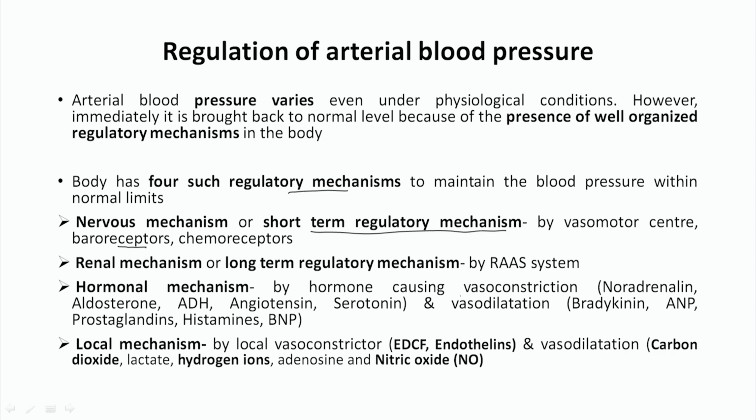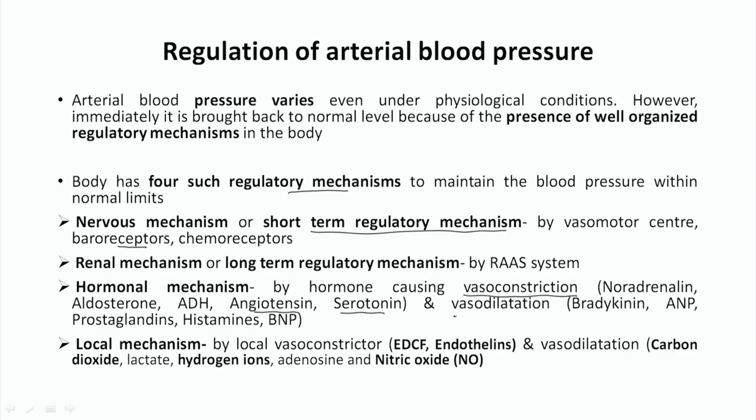Certain hormones cause vasoconstriction, like noradrenaline, aldosterone, antidiuretic hormone, angiotensin and serotonin. These cause vasoconstriction, meaning they help in raising the blood pressure. Other hormones cause vasodilation, namely bradykinin, atrial natriuretic peptide, prostaglandins, histamines and brain natriuretic peptide. So these cause vasodilation, which helps in lowering the blood pressure.